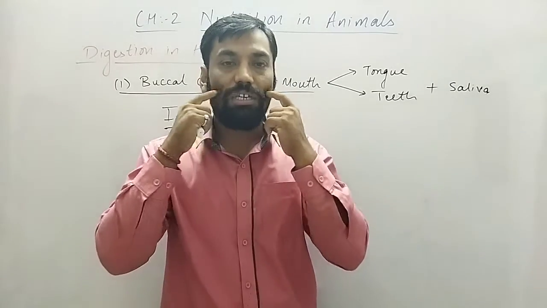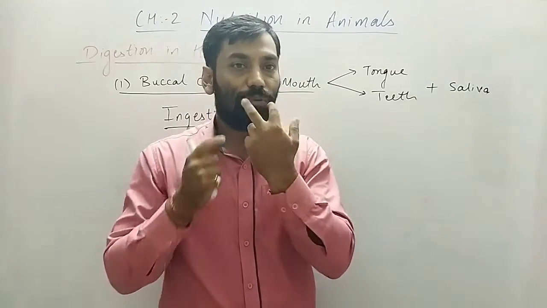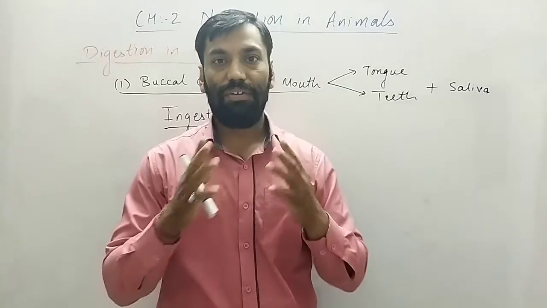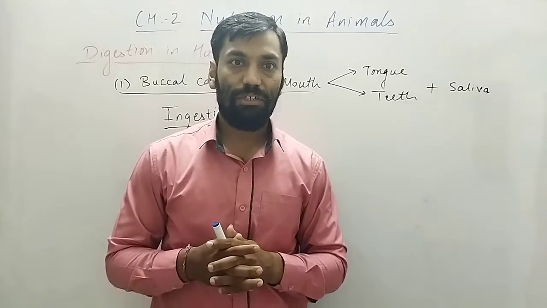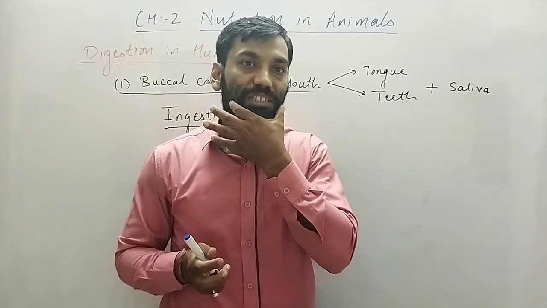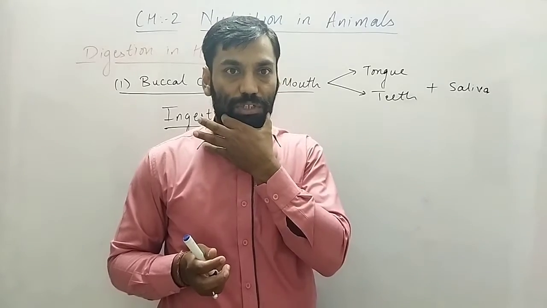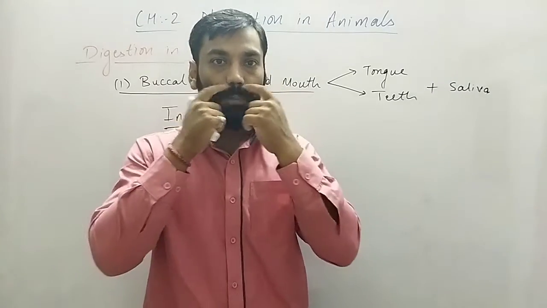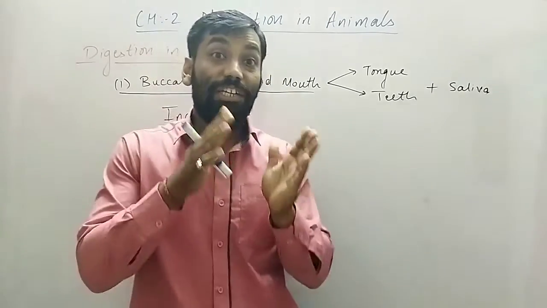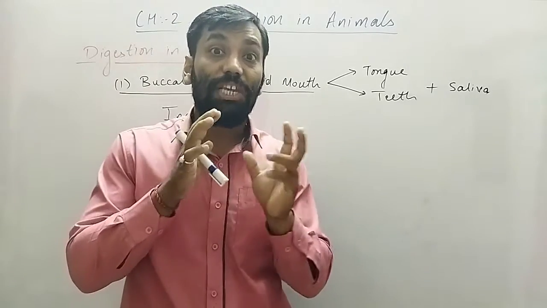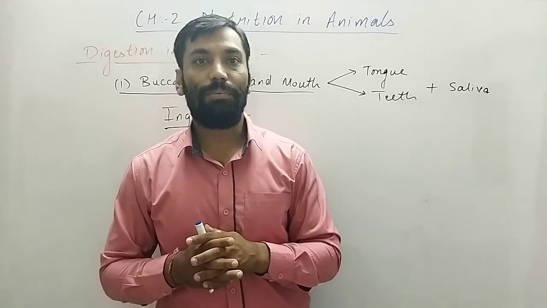We have 32 teeth, out of which 16 are in the lower jaw and 16 are in the upper jaw, right? There are different shapes of teeth present.